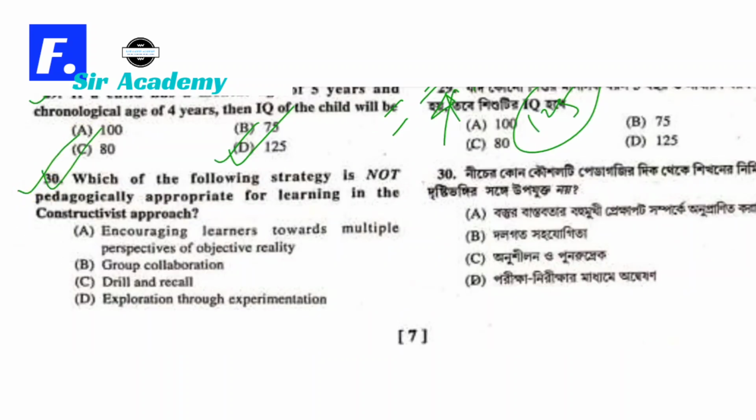Question number 30. Which of the following strategies is not pedagogically appropriate for learning in the constructivist approach? Encouraging learners towards multiple perspectives, it's essential. Group collaboration is essential. Drill and recall, and exploration through experimentation, it's also essential. Only one is option C. Here option C is the correct option.